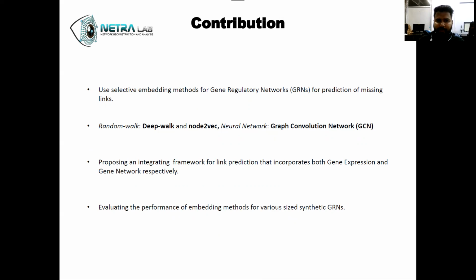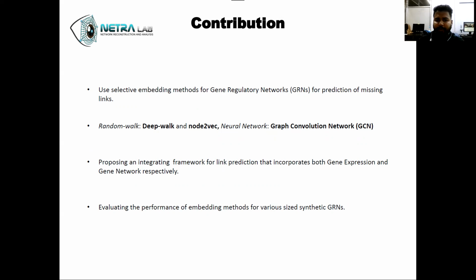We use some selective embedding methods for gene regulatory networks for predicting missing links. The first one is the random walk-based method, and in it we use two methods. The first one is DeepWalk, and the second one is node2vec. These are two very popular methods, which also follow the network propagation rule in order to embed the various nodes of a graph.